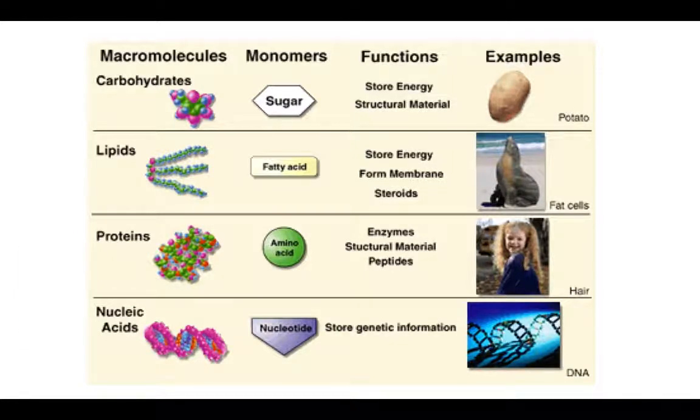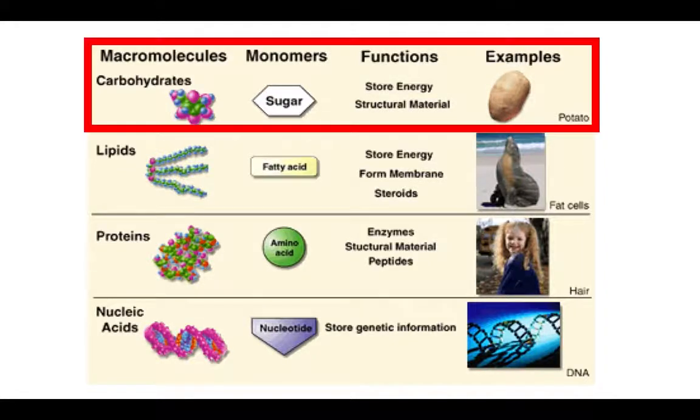Last time we looked at this chart of macromolecules, which we discussed were really, really big molecules needed for living things, and there were four main ones: carbohydrates, lipids, proteins, and nucleic acids. Today we are focusing on carbohydrates. Carbohydrates have a monomer of a sugar molecule. So think of the monomer again like a bead making up a long necklace. In this case, the long necklace is the carbohydrate, and the repeating units, the monomers, are the sugar molecules. Carbohydrates store energy and make structural materials, and of course, an example is a potato.